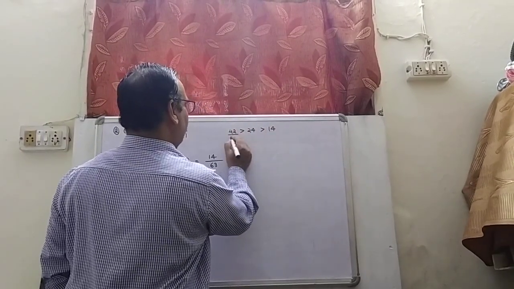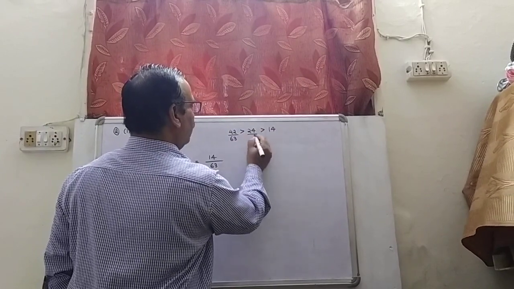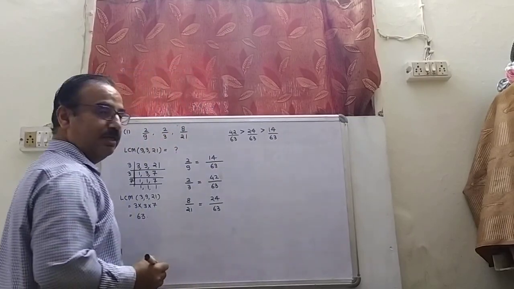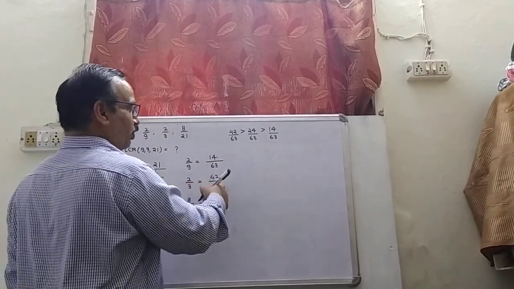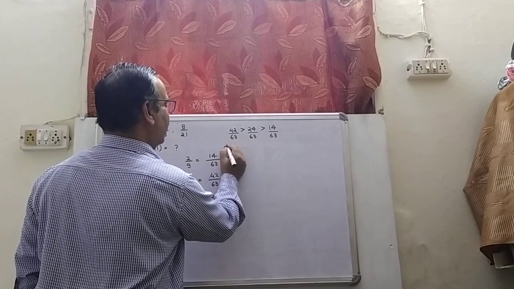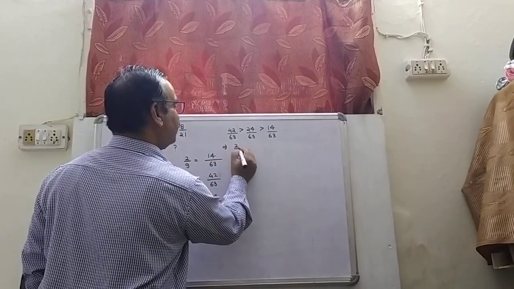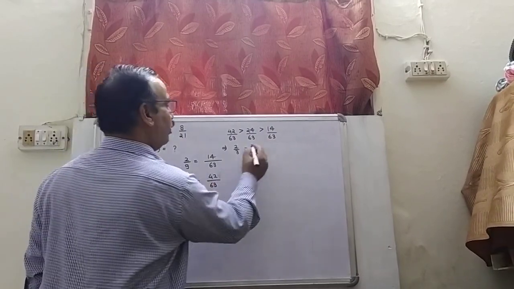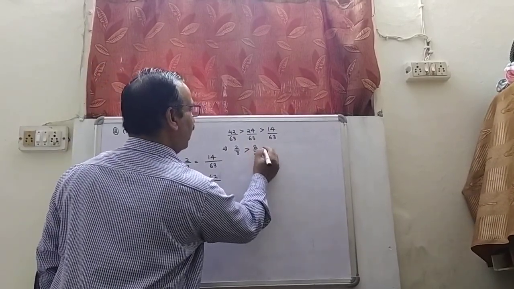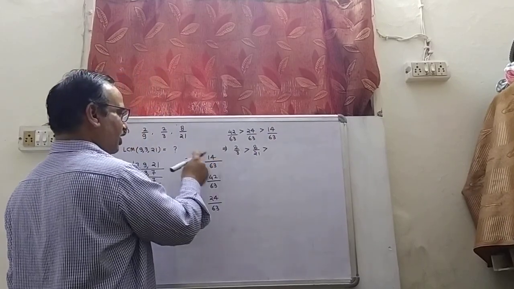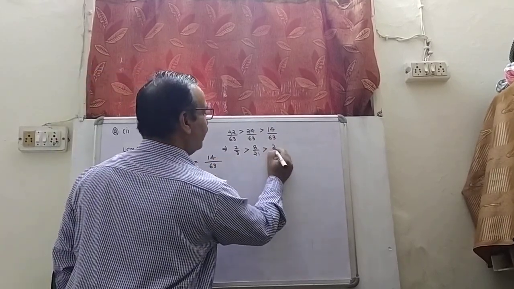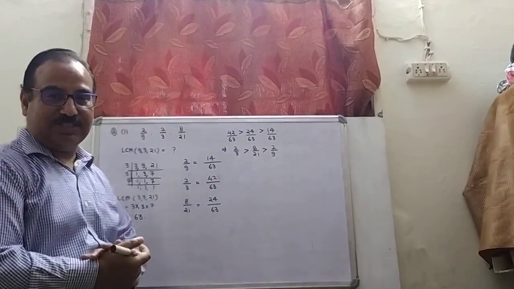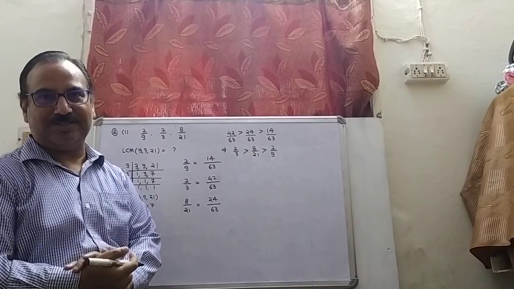So we can write 42 by 63 is greater than 24 by 63 is greater than 14 by 63. And because 42 by 63 represents 2 by 3, similarly 24 by 63 represents 8 by 21, and similarly 14 by 63 represents 2 by 9, in this manner we can write these fractions in order.